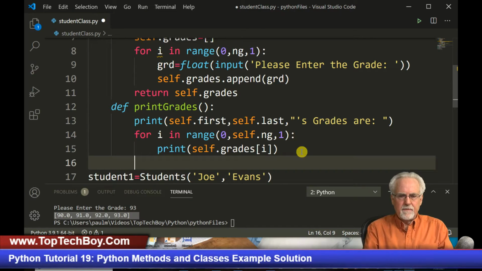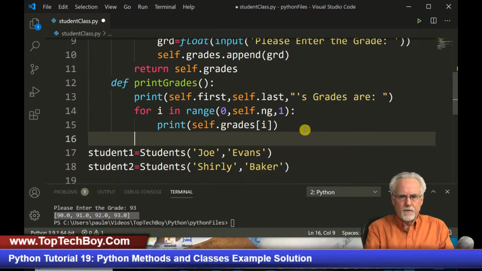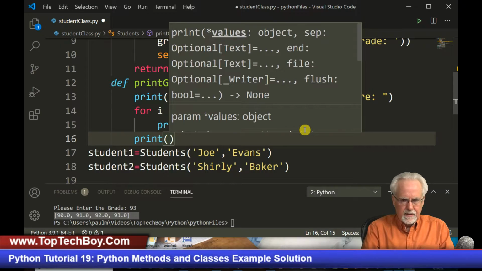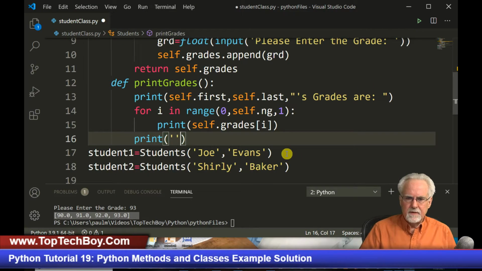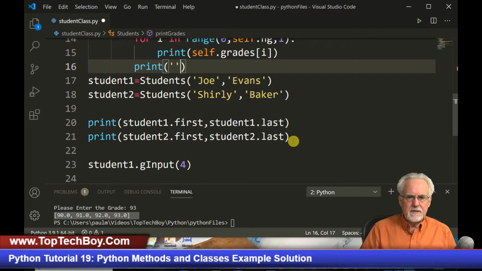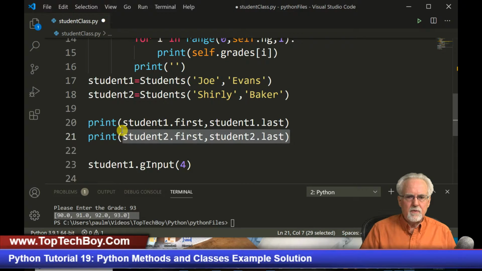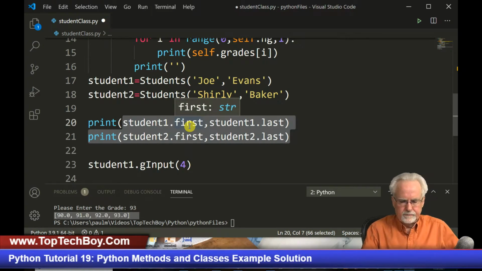And then just to keep the formatting good, I'm going to drop out of the for loop and I'm just going to print a blank line like that. And why do I do that? So that way the next thing I print, there'll be a little spacing in there. So let's see what's going to happen. So that should print the grades. And so here what I am going to do is I am going to print.